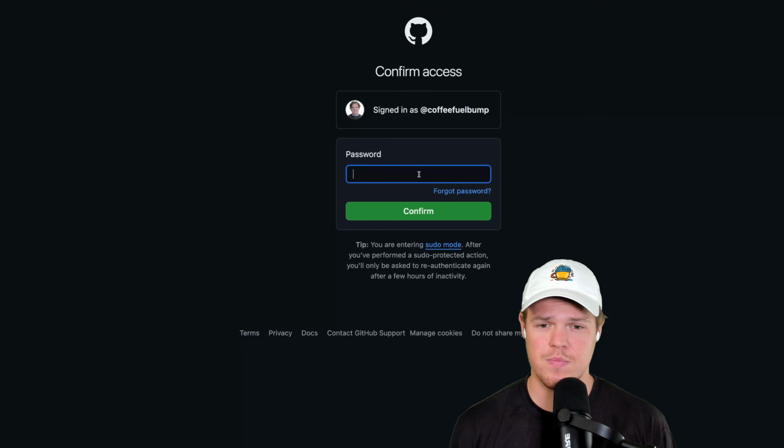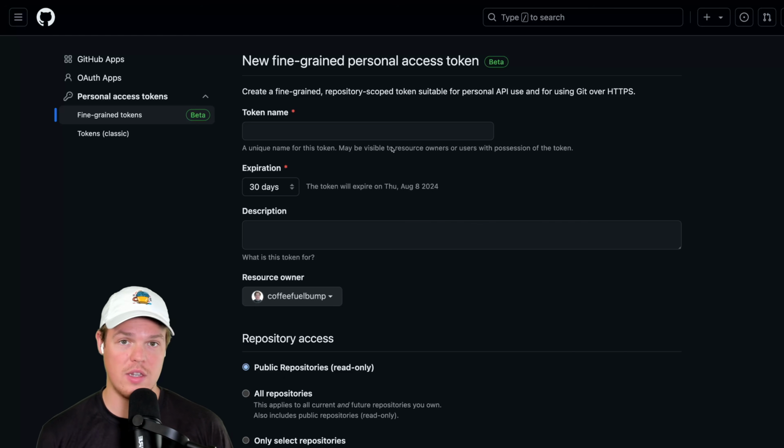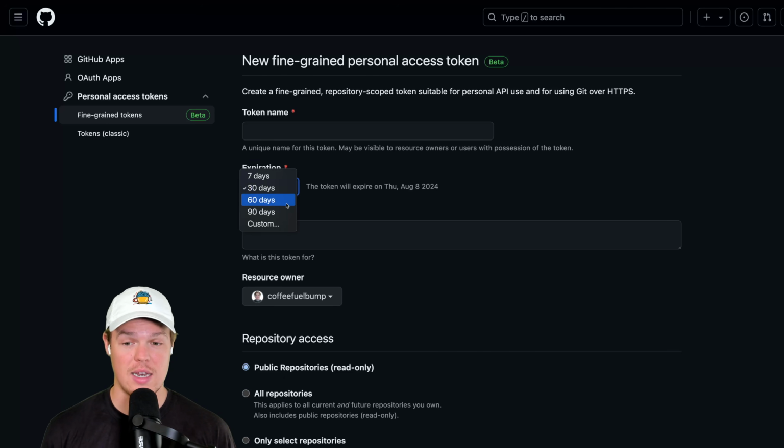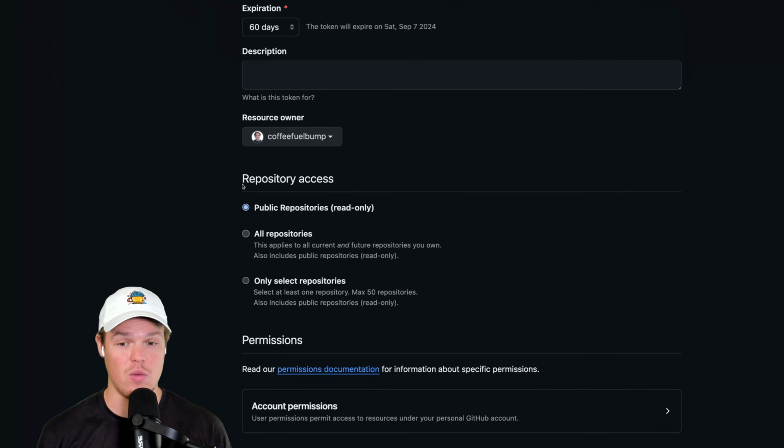Put in your password. Now this is why I know this is going to be the most replayed part of this video, because the way the security works is that this token will expire. Therefore, we need to create a new token and then put it back into our terminal. You can set it to 30 days, 60 days, 90 days, or indefinite. Choose your amount. For me, I'll go with 60. Token name, we'll do Web Cafe land token. Description, add it if you want.